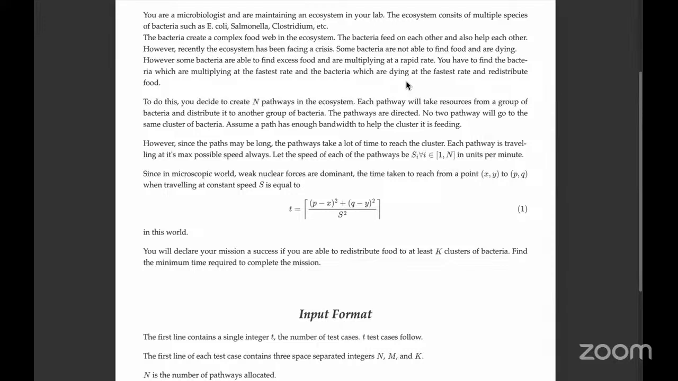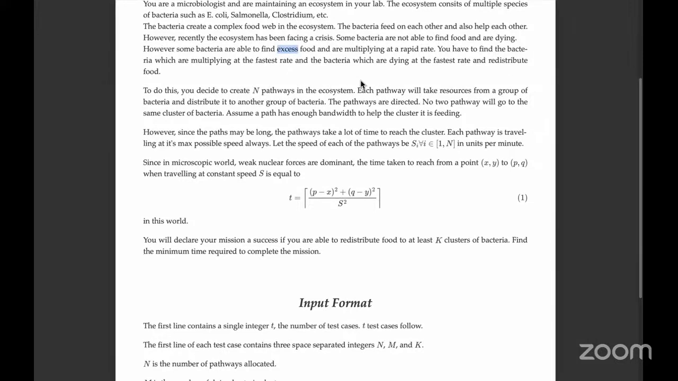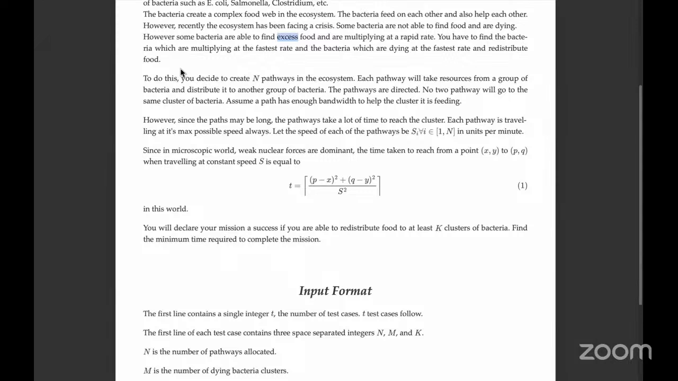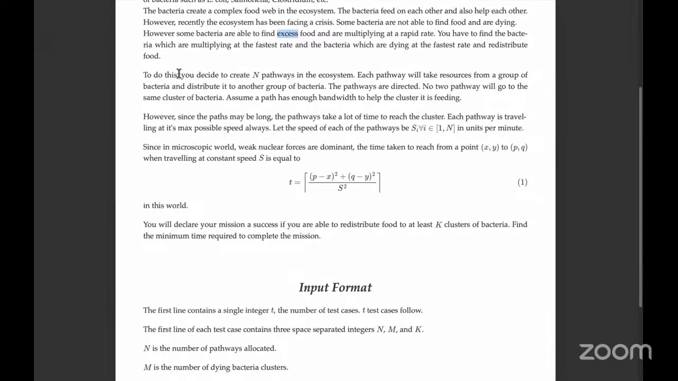So you are seeing that there's a discrepancy in the food. Some are not able to find food, whereas some have excess food. Right? So what you have to do is a redistribution of the food. You have to find the bacteria that are multiplying at the fastest rate and the ones that are dying at the fastest rate, and redistribute the food from the ones that have excess to the ones that have less.